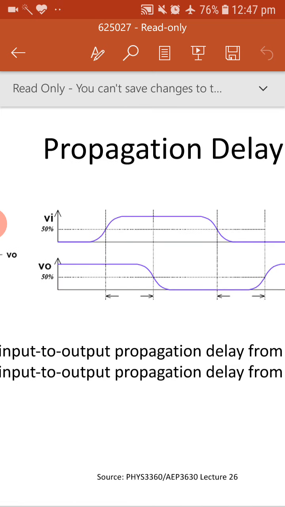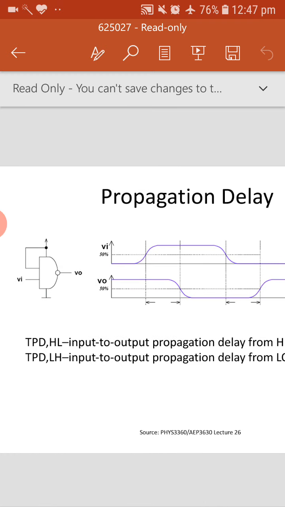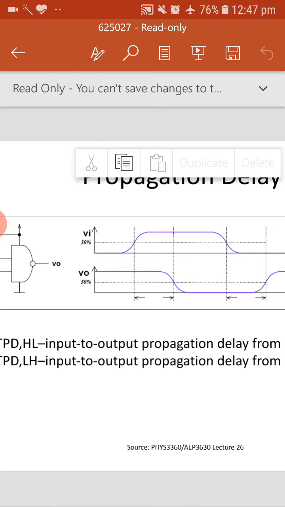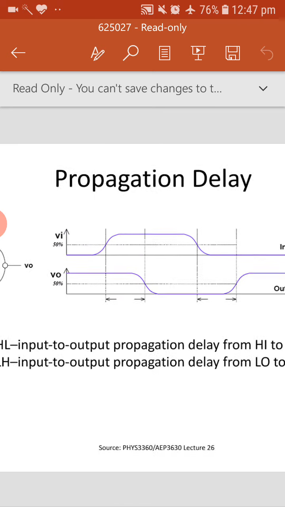What is the time it has taken to make high to low? Due to the change in the input from low to high, as it is an inverter, the output becomes reversed. The input to output has changed, but it has taken some time to change. That we call the propagation delay.